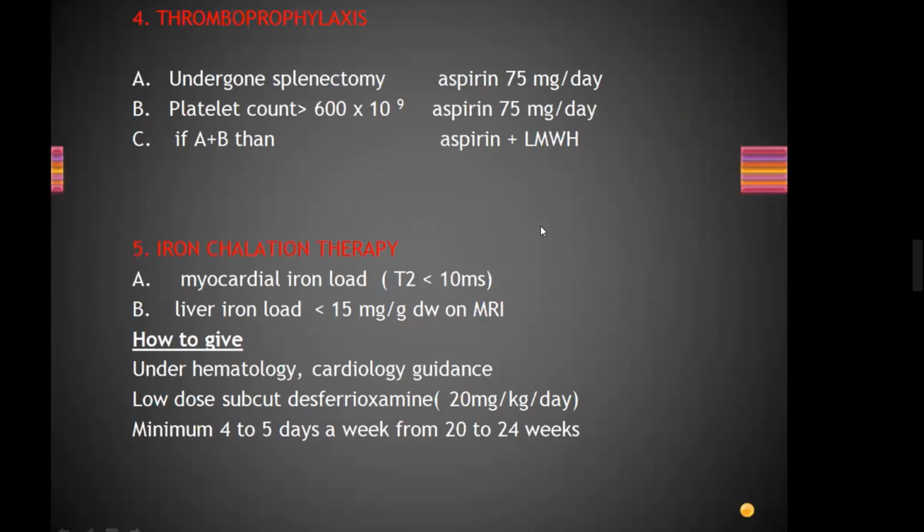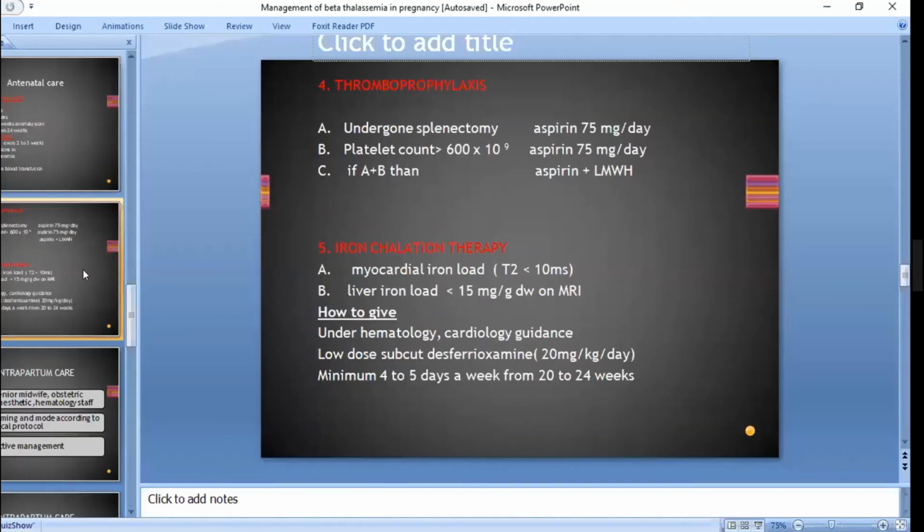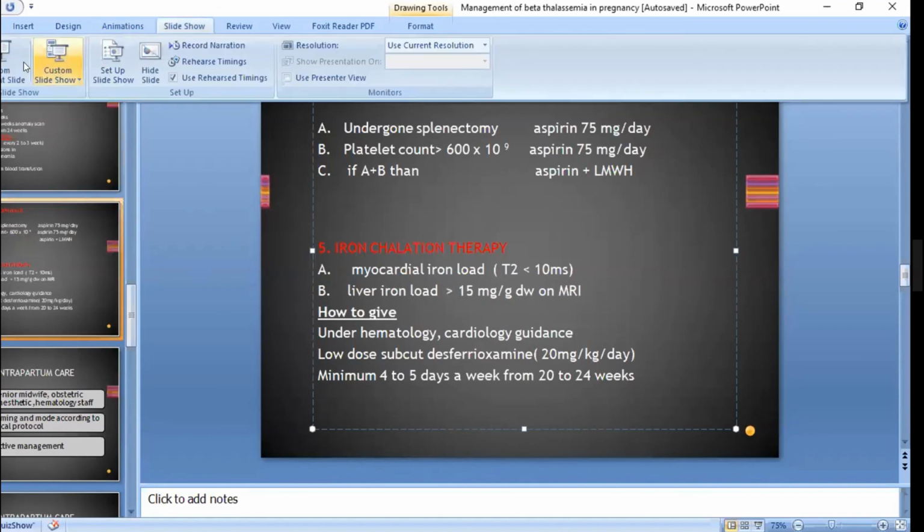More than 15, right? And myocardial iron load is more than 10 or less than 10? Less than 10. Okay, I will correct it: less than 10 and more than 15. Okay, thank you for pointing that out.